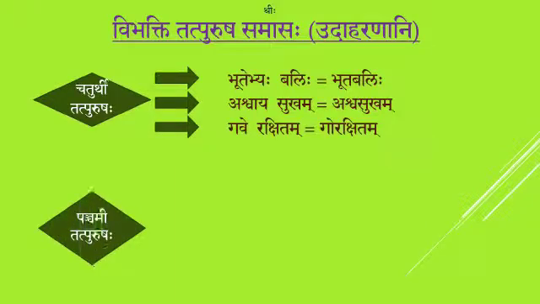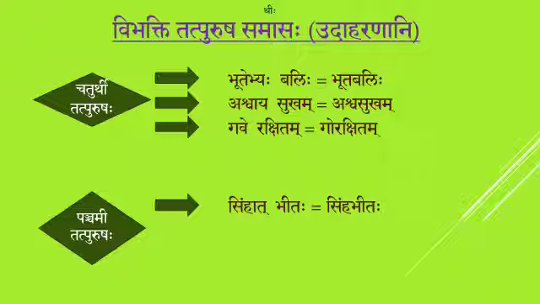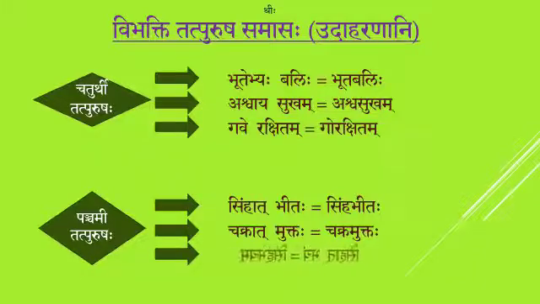The next one is Panchami Tatpurushaha. Simhat Bhitaha. Simhat is fifth Vibhakti and Bhitaha is the word which is there in Panchami Tatpurusha list. So your answer is Simha Bhitaha. The next one, Chakrat Muktaha. Chakrat is fifth Vibhakti and Muktaha is in that list for Panchami Tatpurushaha. So your answer is Chakra Muktaha. The next one, Simhat Bhayam. Simhat is Panchami Vibhakti and Bhayam is in the list of Panchami Tatpurushaha. So Simha Bhayam.